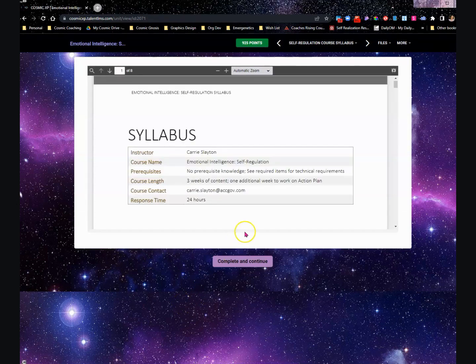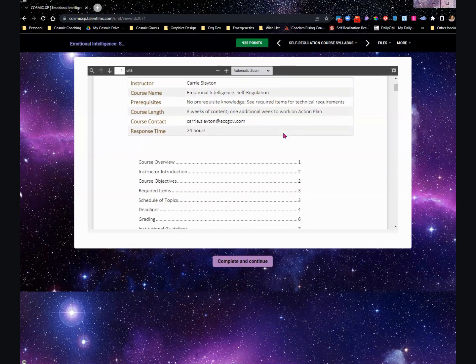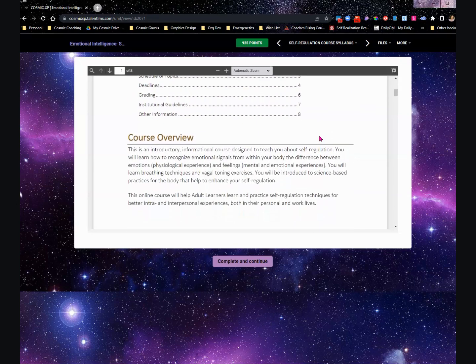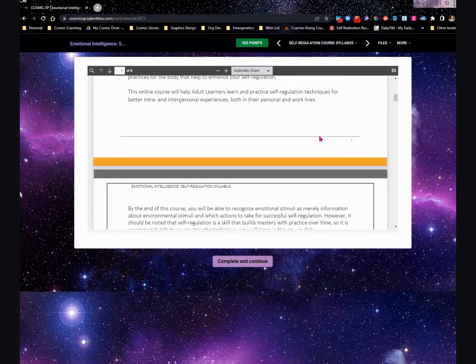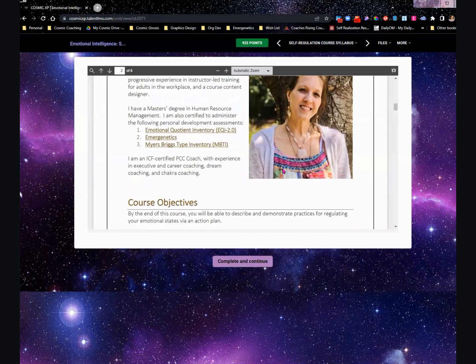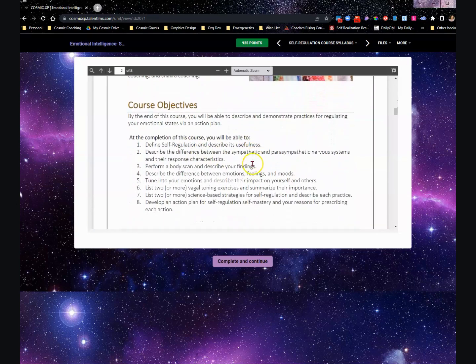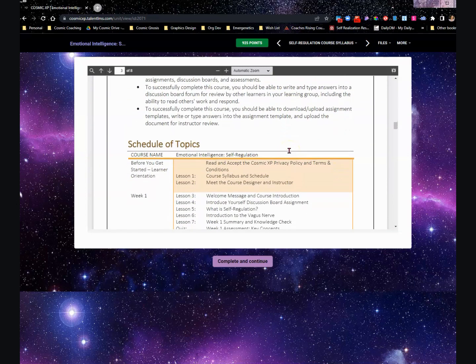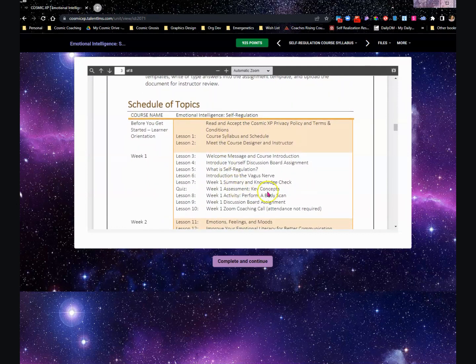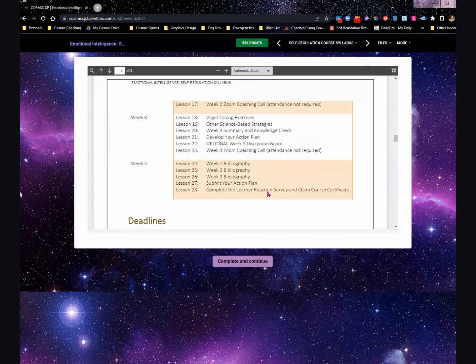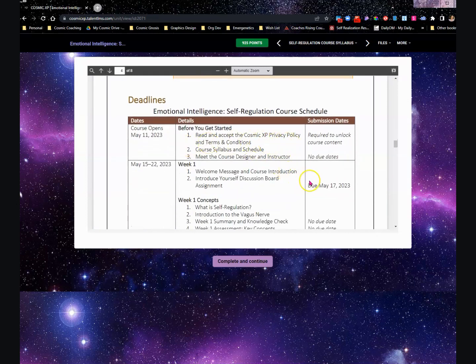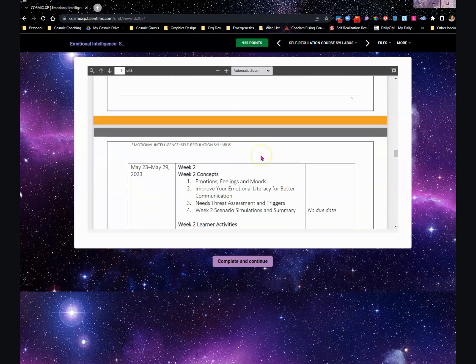The course will then directly take you to the syllabus. The syllabus provides a lot of information for you about the course to help you navigate and understand what grading looks like. You can scroll through each of the sections. Notice that the course objectives are also in here. What is required to complete the course is also in here. There's a schedule of topics which you can read and in which order they appear. The official schedule with due dates is on this particular table.